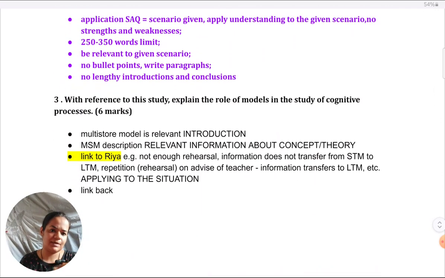When you do it in writing in practice, it can take some time, but it will become quick very soon once you understand what you're doing. And in the final paper, when you write, it's going to come automatically. It's going to save your time. And of course, linking back is the conclusion.